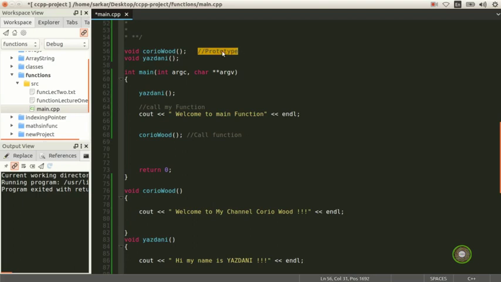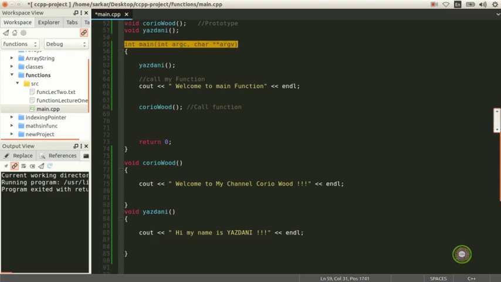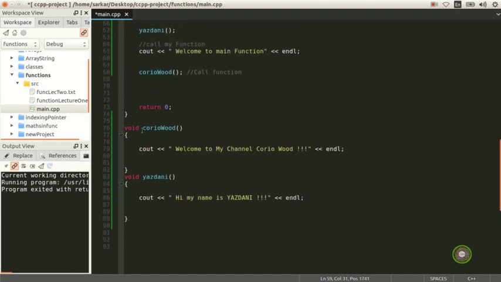The prototype is very important, and as I explained, it is a function header, and this is where the body begins and the body ends, and whatever you can see inside is called the block of the function. So this is how one function works. We have a simple program which has Corio wood, and there is another function which is Yazdani. Here we call Yazdani, and here we call Corio wood, and you can call them as many times as you want. C++ is simply going to read your functions and execute them.